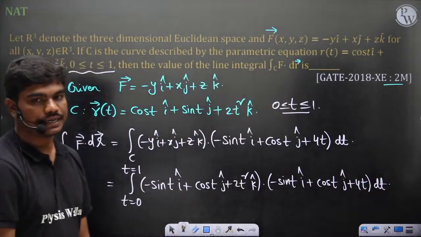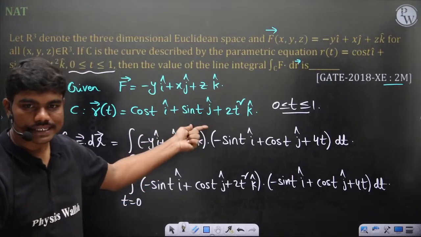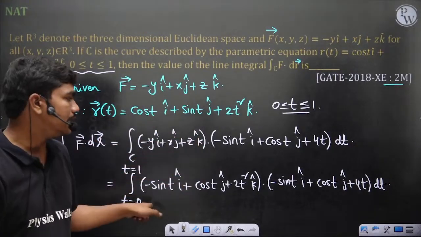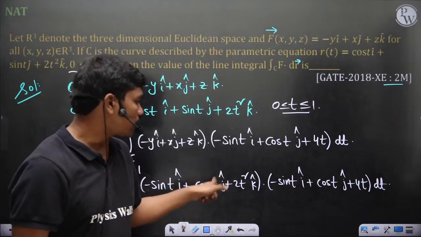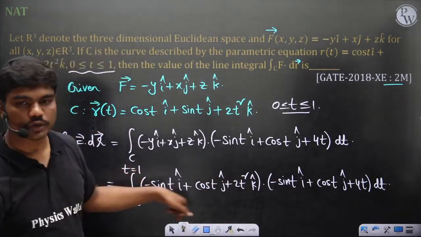That's the integration. You can see it's a 3D line integral normally, but you have converted it using parameterization into a single variable integration. The dot product of these two gives you a function in terms of t, and t goes from 0 to 1, so you can perform this integration.